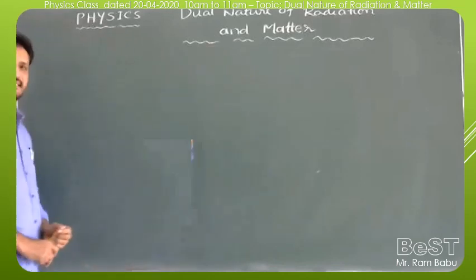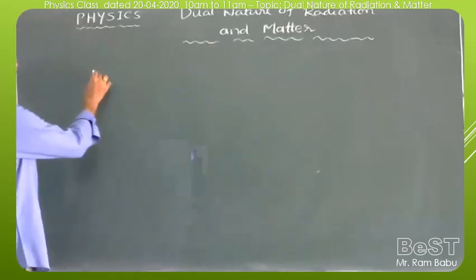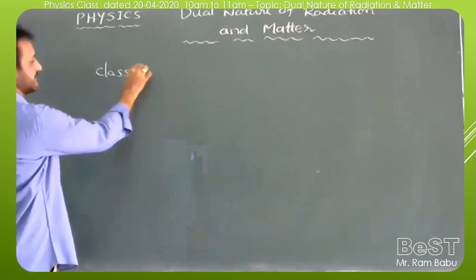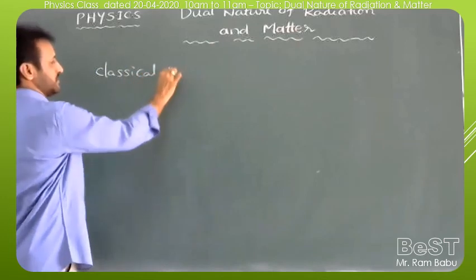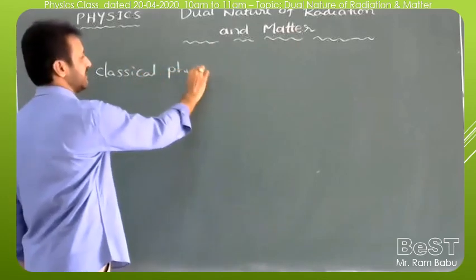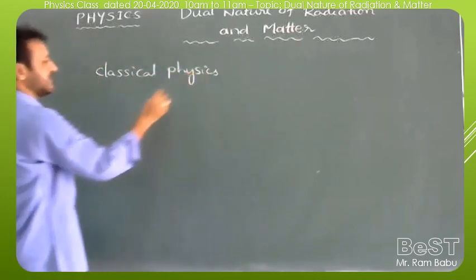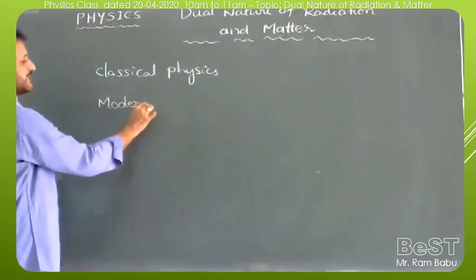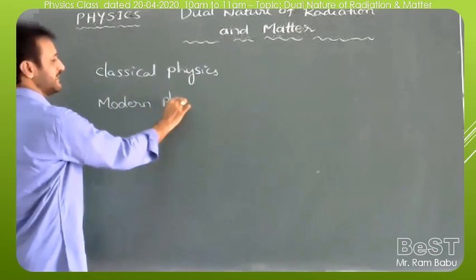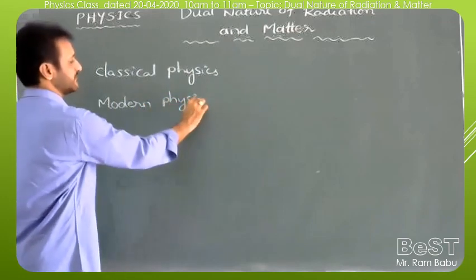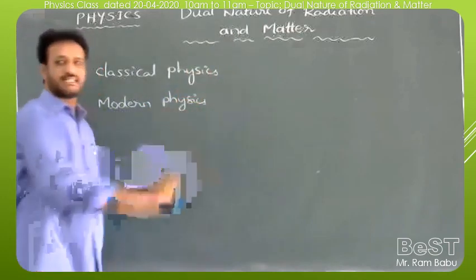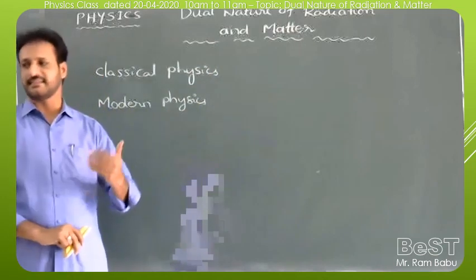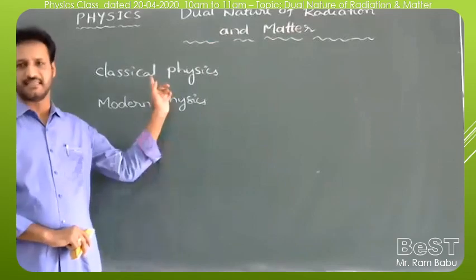Generally in physics, if we discuss, we can say there are two parts. One is called classical physics, and the second we can say modern physics, which is also called atomic physics. So classical physics and modern physics. What does classical physics mean? Physics before the 19th century can generally be called classical physics.